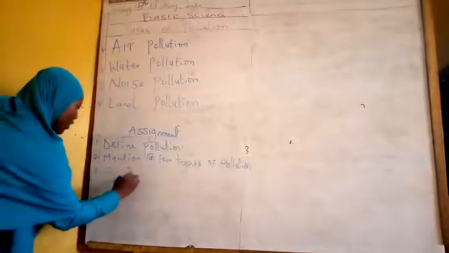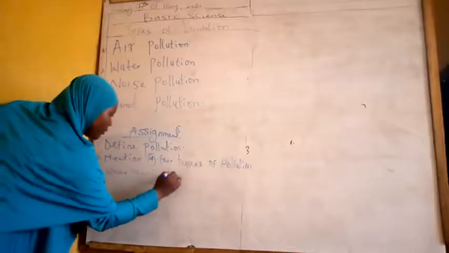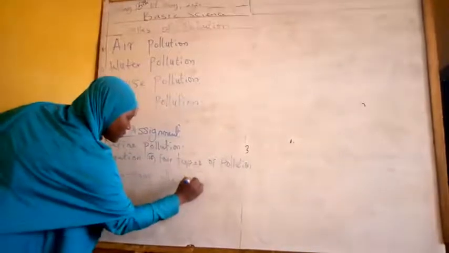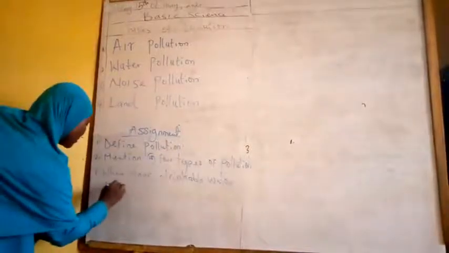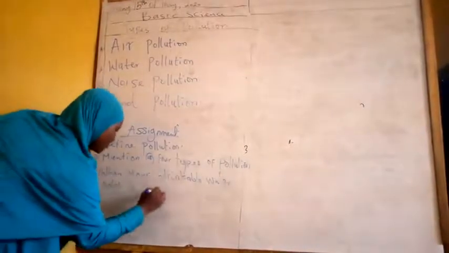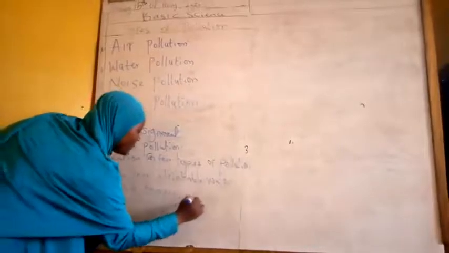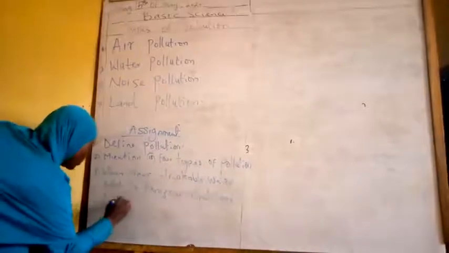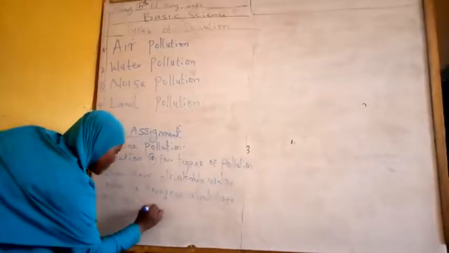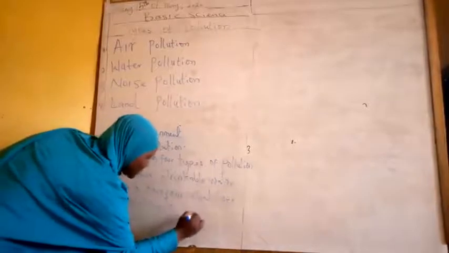Number 3, when your drinkable water is added to kerosene, what type of pollution is that? So that is the assignment for you. When your drinkable water is added to kerosene, what kind of pollution is that?